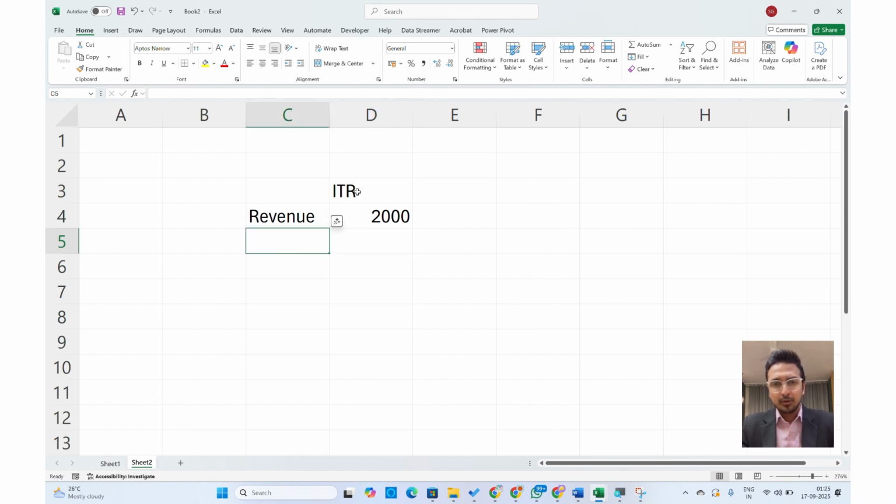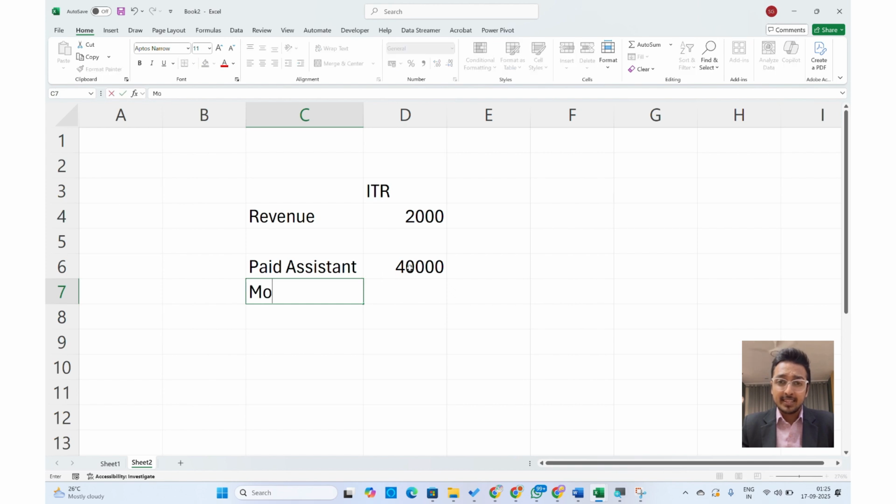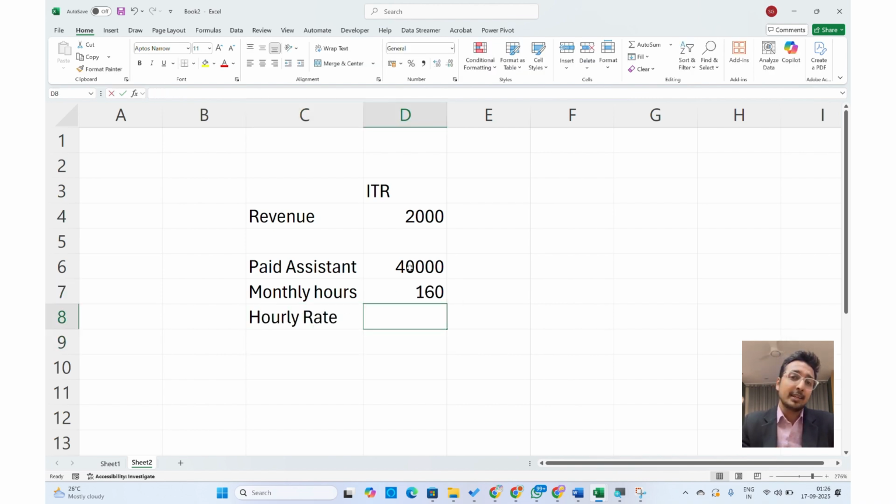Now here, what becomes difficult for a CA is to judge how much cost has been levied in this 2000 rupees. Let's say we have a paid intern, a paid assistant, and we are paying him usually in a smaller mid-tier firm somewhere around 40,000, a paid assistant who's been working with us for a long time. Now, as a general rule, we consider that the monthly hours are 160. So the hourly rate of this particular resource is ideally 40,000 divided by 160, which is 250 rupees per hour.